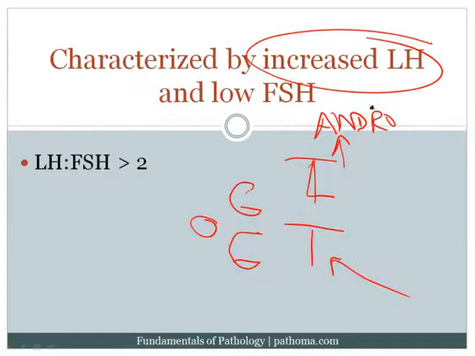Now at the same time, some of that androgen will actually go into the peripheral adipose tissue, and in the peripheral adipose tissue, the androgen will be converted to estrone. Estrone is the estrogen made by adipose tissue. Remember that you get peripheral conversion of androgen to estrogen, and that type of estrogen is called estrone. Now these patients tend to be obese, so they tend to produce large amounts of estrone as well. That estrone will go back to the pituitary and will feed back and shut down production of FSH.